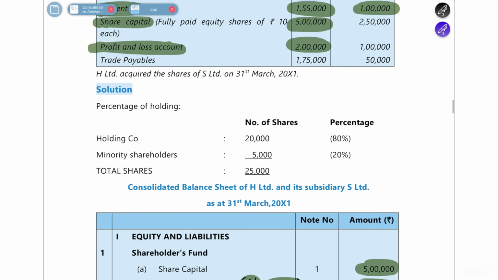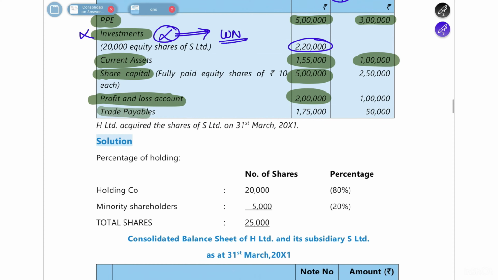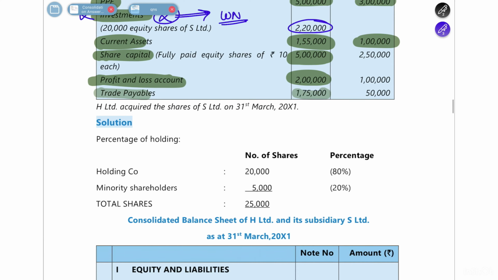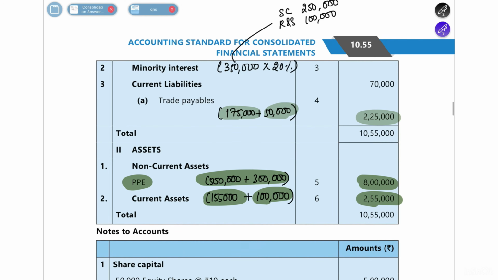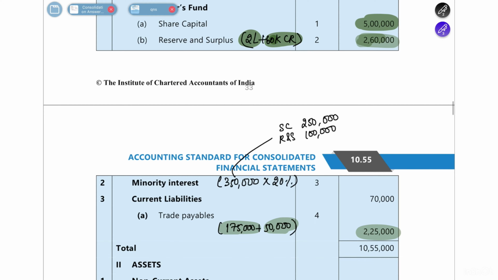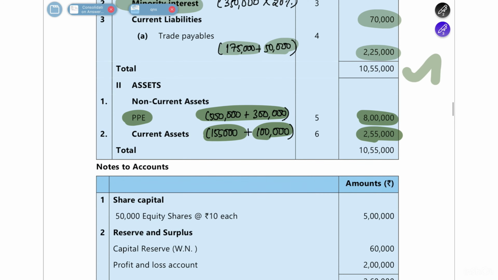Fine. After we are done with this, we are left with trade payable. So trade payable is 1,75,000 plus 50,000, 2,25,000. After all of this is done, one place where everyone makes a mistake is they forget to write the minority interest. As we have already found out in the question, the minority interest is 70,000. You have to write that here. Now once you do this, your balance sheet is going to get tallied.